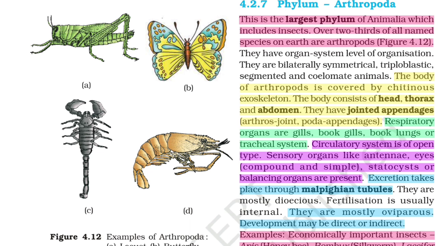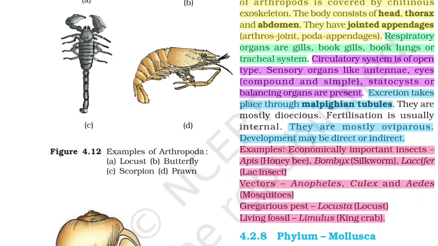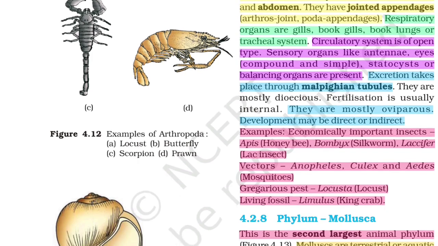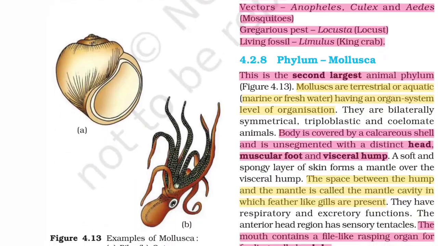They are mostly dioecious. Fertilization is usually internal. They are mostly oviparous. Development may be direct or indirect. Example: economically important insects: Apis, honeybee; Bombyx, silkworm; Laccifer, lac insect; vectors: Anopheles, Culex, and Aedes, mosquito; Gregarious pest: Locusta, locust; living fossil: Limulus, king crab.